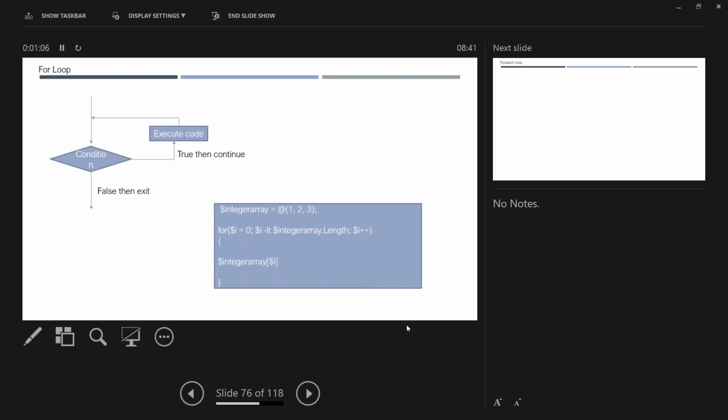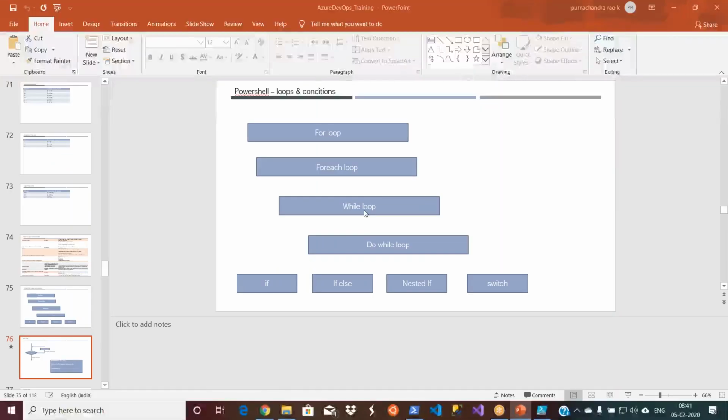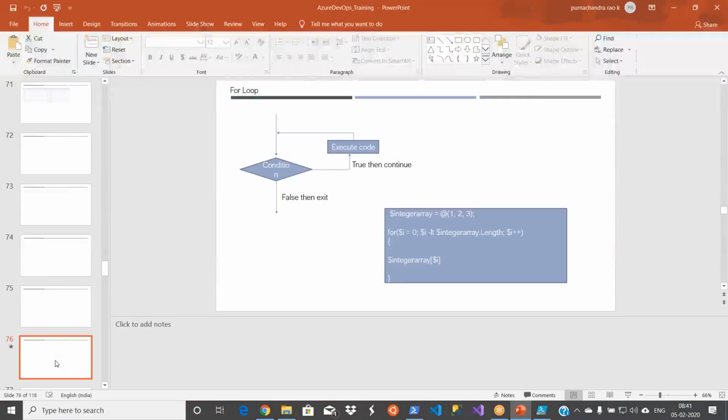Okay. Now what am I doing? I am looping through each and every value in my array, and I'm just trying to display it. If you want to do some arithmetic operation, you do it, and if you want to write it to some file, you can write it. It's all up to you. My purpose here is to demonstrate the for loop. Okay. So let's go ahead and do this.